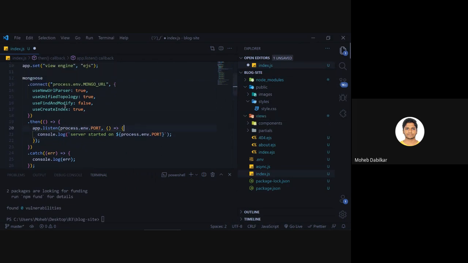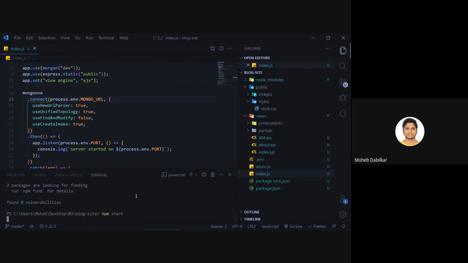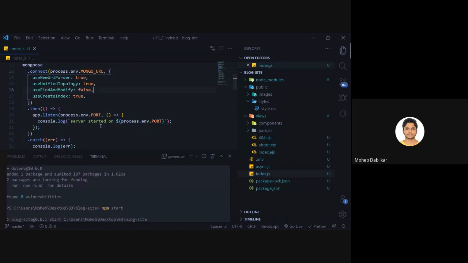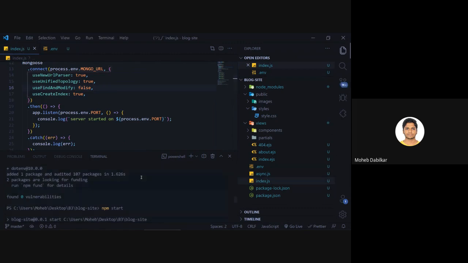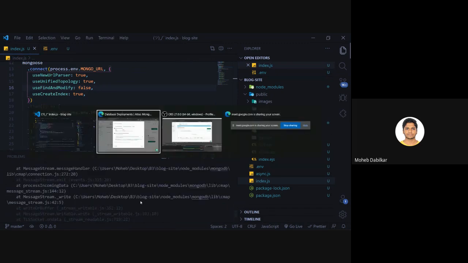Hopefully you should not say it like this. It is not a string, it is an object, you can say. And let's try this again. Yeah, now we get a proper error and it says authentication failed, right? So definitely my password is wrong. Try this one. Okay, so we have a wrong password now.